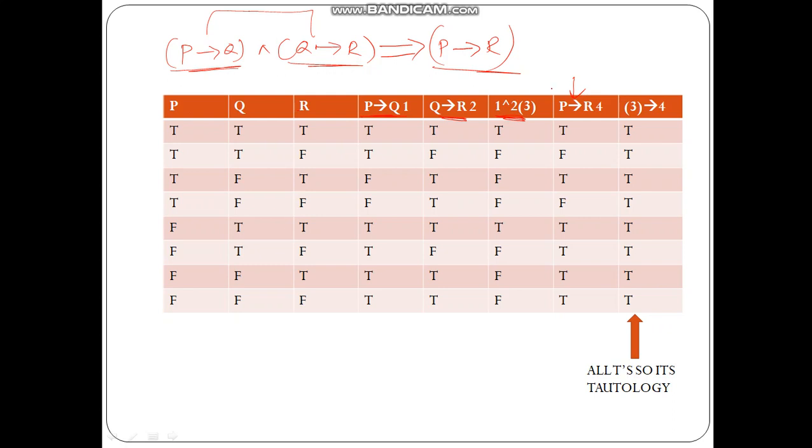Then this whole part is 3 and this whole part is 4, and I am calculating the implication, the biconditional. Finally, all the entries here are true, hence since all are T's, it's a tautology.